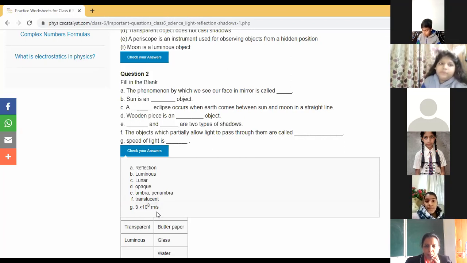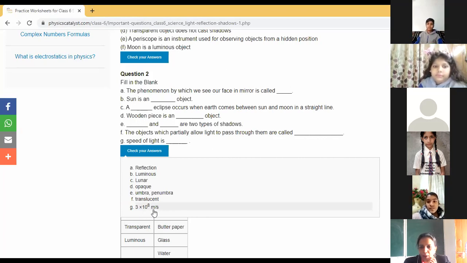And if children tell me, if we want to convert it into kilometers, then what will happen? 3 zeros will be reduced. Then it will be 3 lakh kilometers per second. Write down somewhere, children.